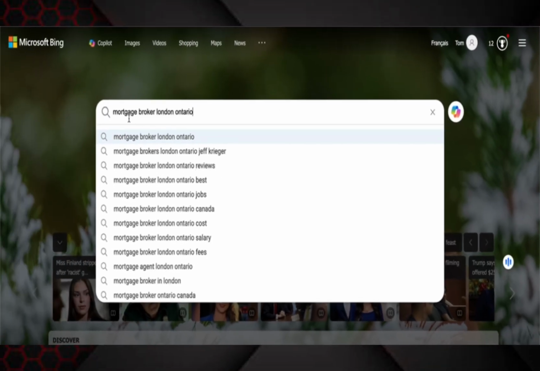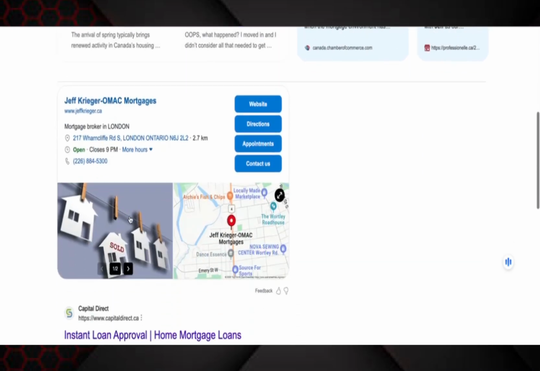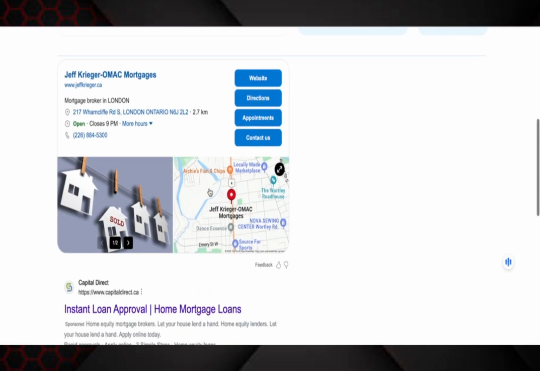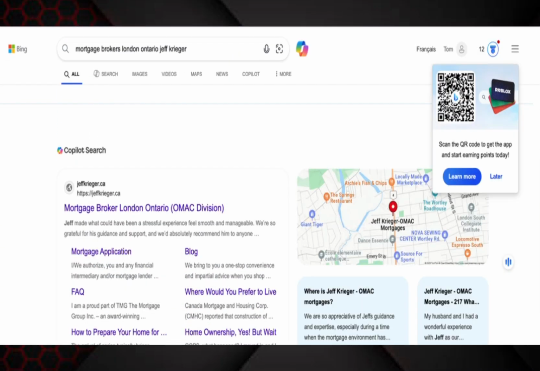So if I was going to look for, say, a mortgage broker in London, Ontario, what comes up? Jeff Krieger comes up. He's the only company listed here. So Jeff Krieger is the client. As soon as I click on Jeff Krieger, the same thing happens here. Jeff Krieger now owns the entire page. So he's got Copilot, he's got places, everything is attached to Jeff Krieger. And this is what everybody wants now.